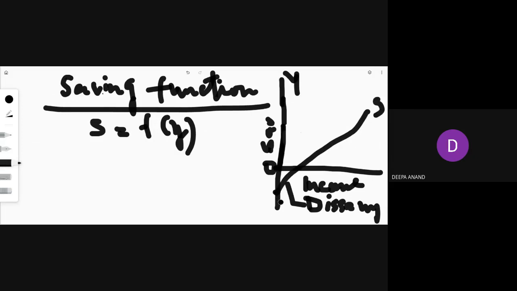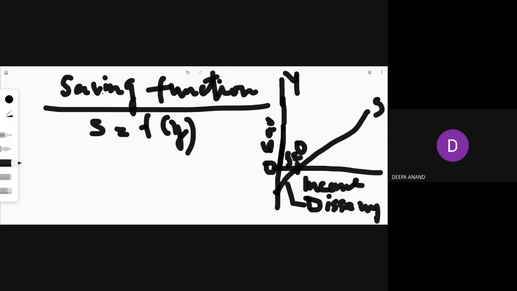When this saving curve touches this point, what is the corresponding saving? It is zero. At this point, your saving is zero, that is, S is equal to zero. So this is how you will represent your saving curve.